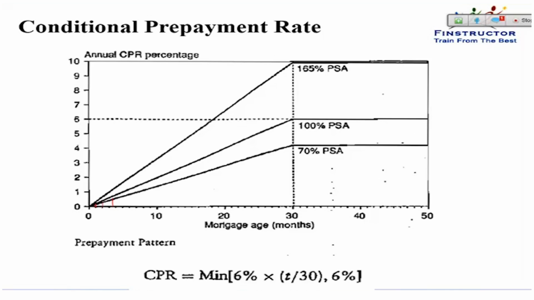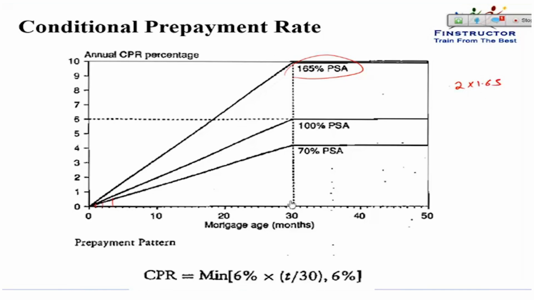Sometimes we may expect prepayments to be higher. So in our models and in our valuation, we can model a 165% PSA. That is, every value will be multiplied by 1.65. So our increases will not be 0.2%, they will be 0.2 into 1.65.